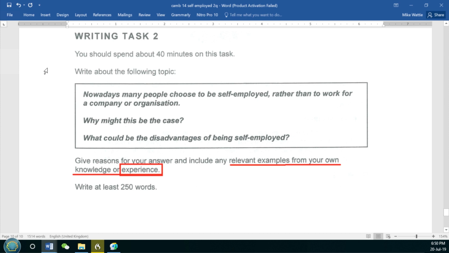What's outside the box doesn't. This language always occurs. Give reasons for your answer and include any relevant examples from your own knowledge or experience. So a personal example is from your experience, and these are good ways to support what you're trying to say, to illustrate your main idea.